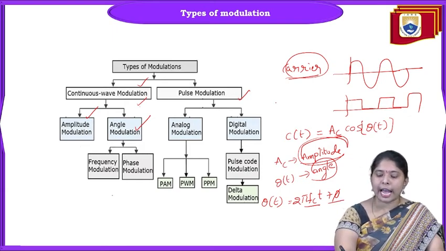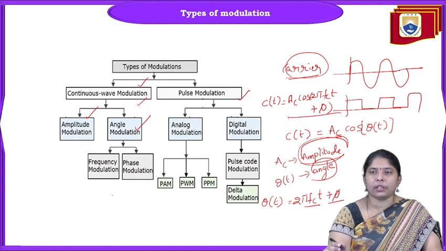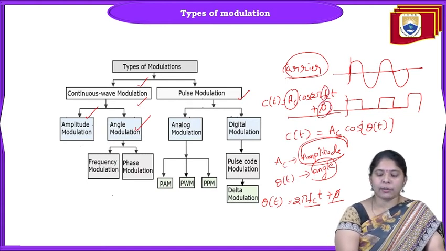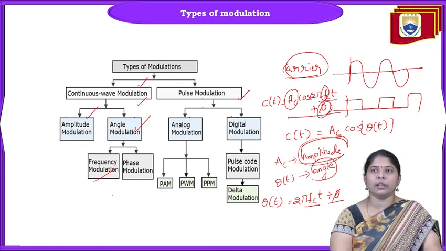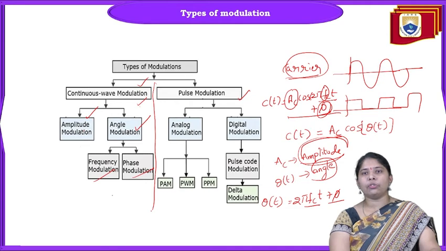So in general, the carrier signal can be written as c of t equal to Ac cos(2 pi fc t plus phi). This is the complete expression. So the characteristics of the carrier signal are amplitude, frequency and phase. Amplitude modulation means Ac contains the message signal. Frequency modulation means fc contains the message signal information. Phase modulation means phi contains the message signal information. This is the classification of continuous wave modulation.